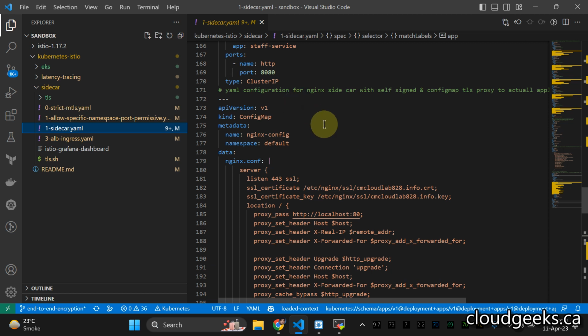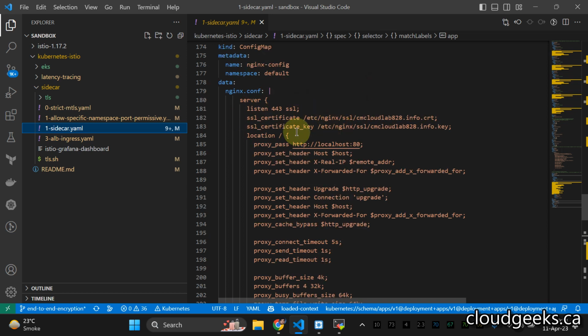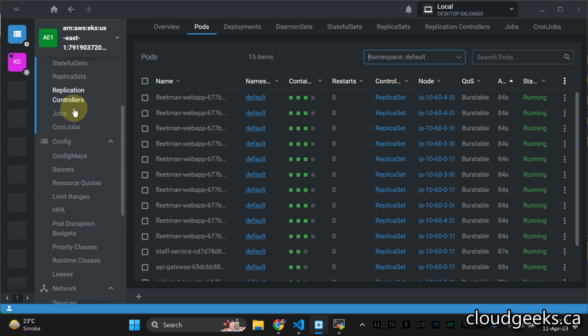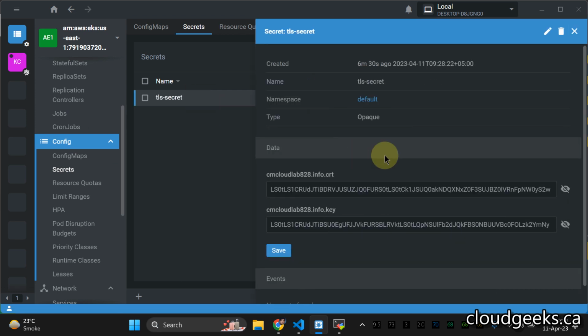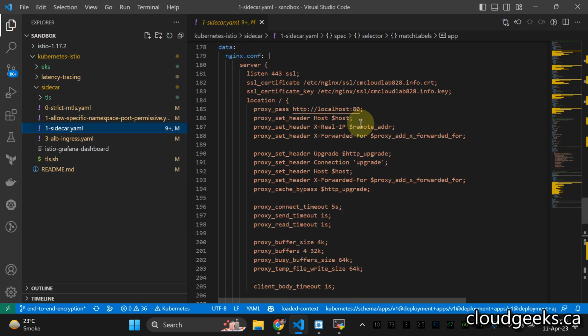So what I'm doing here, actually, I'm doing the config map regarding the Nginx configuration, and I want SSL configuration on 443. If you see /etc/nginx/ssl, this is the info regarding my cert. If you navigate to the config map secrets section, this is the TLS secret we have created, and this is the info. You see, this is my domain.cert, and this is my domain.key. I've defined them here.